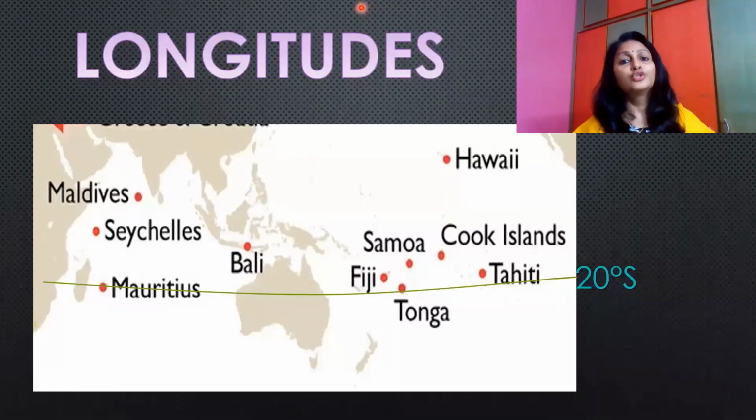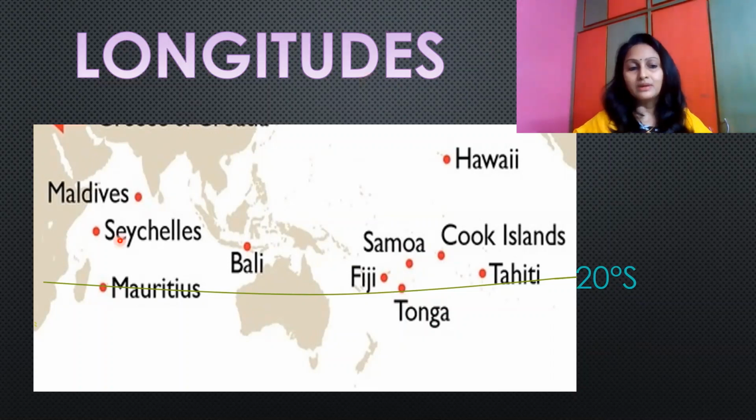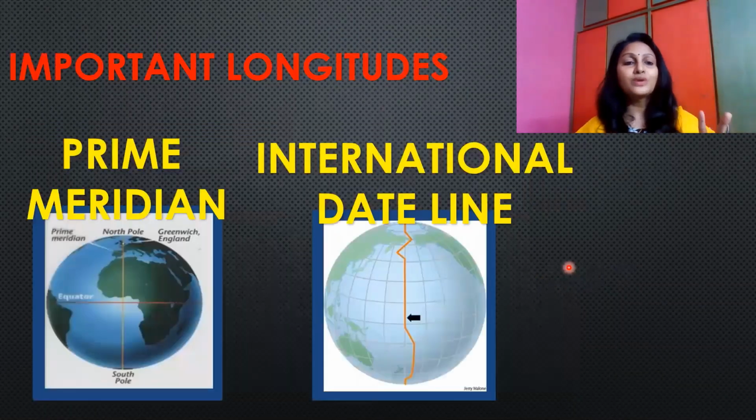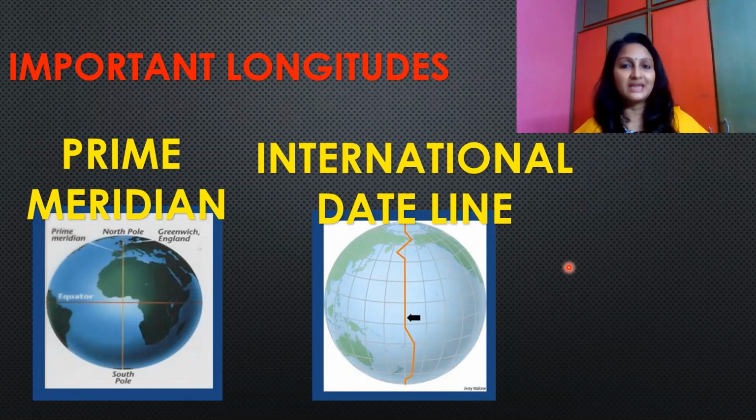To know the accurate location of a place, we do need one more reference line. For example, Mauritius is in the Indian Ocean and Tonga is in the Pacific Ocean, but both lie on 20 degrees south. But we wanted to trace the precise location of the place. So that reference line is known as longitude. There are two important longitudes: the prime meridian and the international date line.